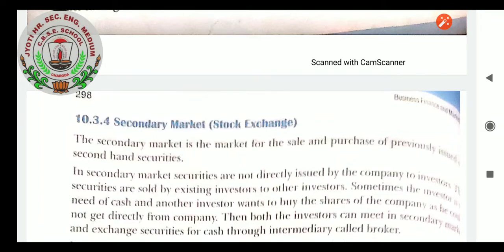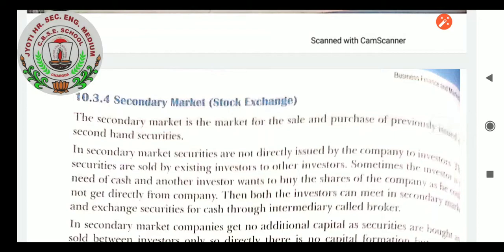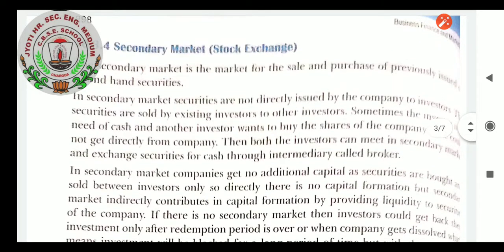Secondary market is also known as stock exchange, students. The secondary market is a market for the sale and purchase of previously issued shares, which means the shares have already been issued in the market. If that share is issued a second time, it is through the secondary market. In secondary market, securities are not directly issued by the company to investors. The securities are sold by existing investors to other investors.